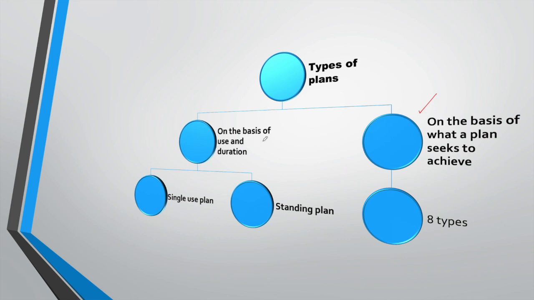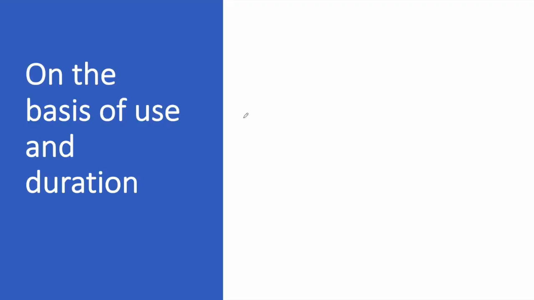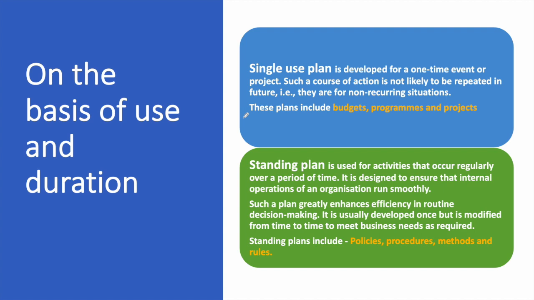So on the basis of use and duration, there are two types. One is single use, another is standing plan, right? And on the basis of what a plan seeks to achieve, there are 8 types. This we will be talking about in detail later on. But first, let us understand the basis of use and duration. We will divide it into two parts. One is single use plan, another is standing plan, right?